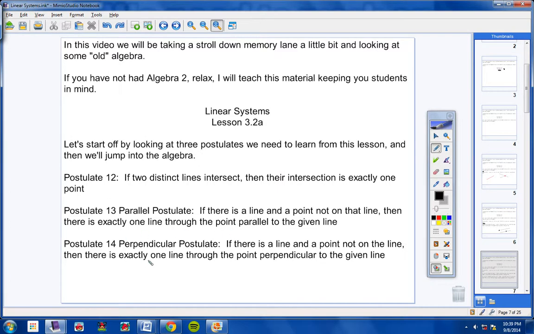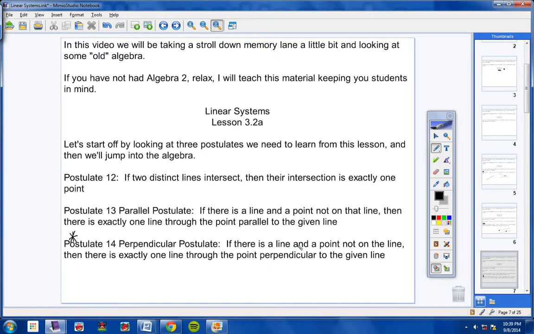All right, postulate number 14, please copy this in your notes. It's called the perpendicular postulate, and it reads as follows. It's almost identical to the last postulate, only instead of using the word parallel, they use the word perpendicular, okay? So here we go. If there is a line and a point not on the line, then there's exactly one line through that point perpendicular to the given line. Please copy this in your notes. You're responsible for this for tests and quizzes.